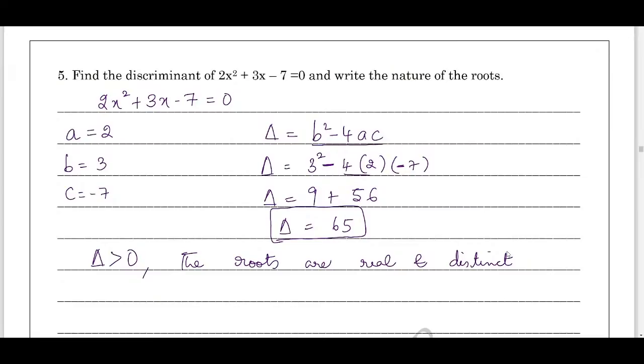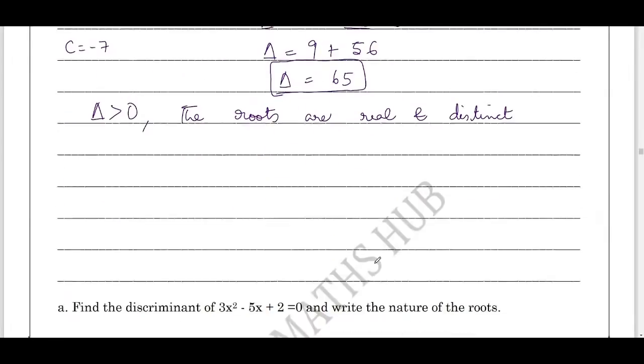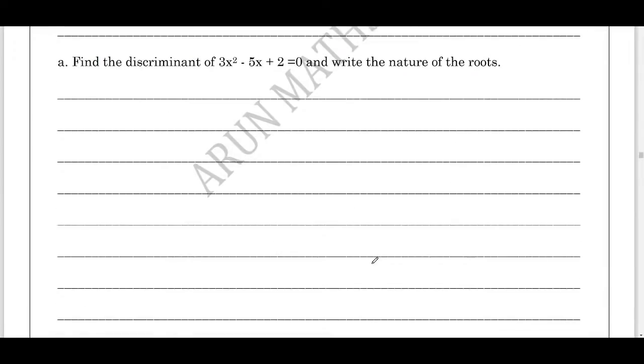Very simple question. The questions are very simple, students. You just need practice to solve all these questions. In the same way, you can find out the discriminant of the quadratic equation 3x square minus 5x plus 2 equals 0, and you can find out the nature of roots.